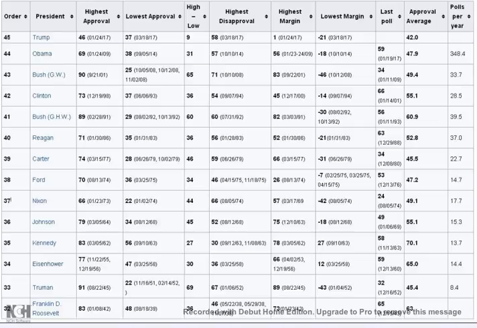His highest disapproval rating, and think about this is a guy that created Al Qaeda, 59%, and that was on the 26th of June 1979. And the highest margin between his approval and disapproval was 66% in his favour. And the highest margin between his disapproval and approval was 31% higher disapproval, and that was on the 26th of June 1979.